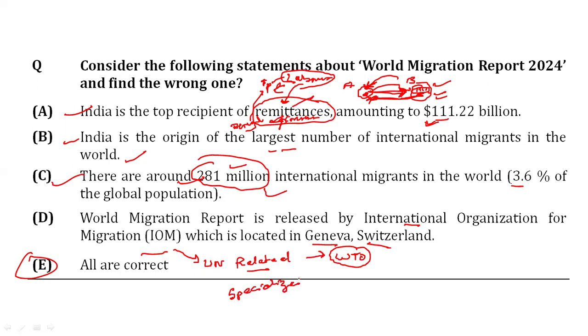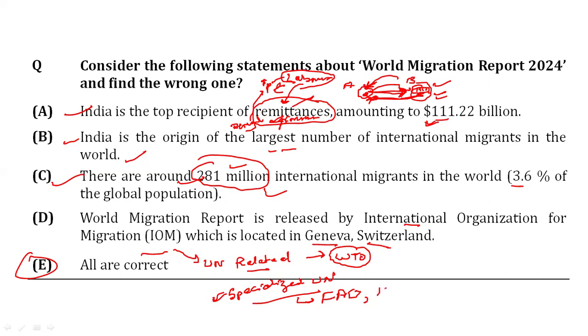Specialized agencies. These are the agencies of the United Nations. They are specialized in some work. What are those agencies? They have a stronger relationship with the United Nations. These are the Food and Agriculture Organization. About this also we are going to read in detail.